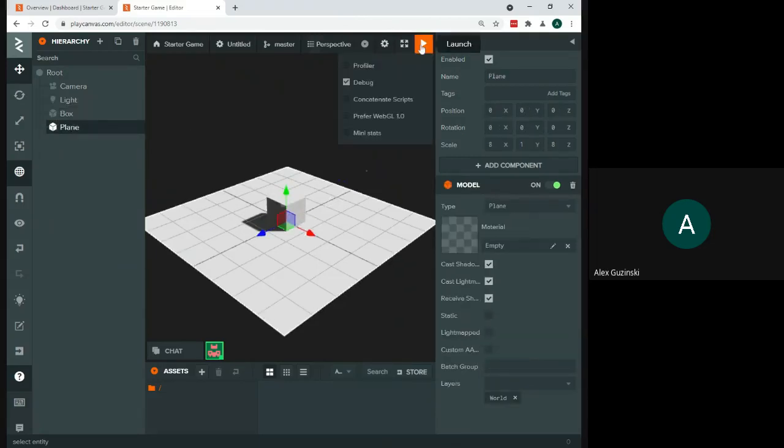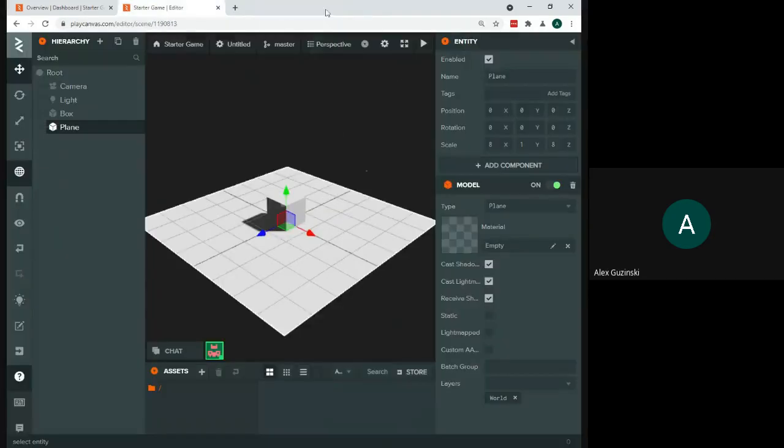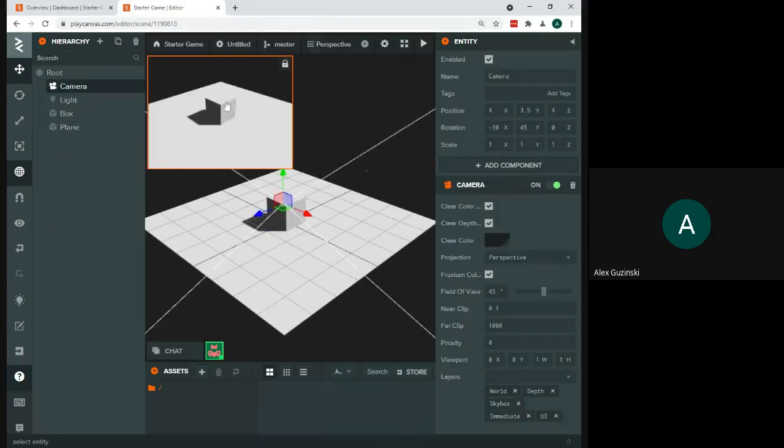If I go ahead and hit play right now, you're going to see it loads up. I have my plane, I see my box, but nothing else is going on, right? I can't move anything. I have no controls, nothing else going on here. Go ahead and close that out. But you will notice when I hit play, my camera view actually did match exactly as it did here.